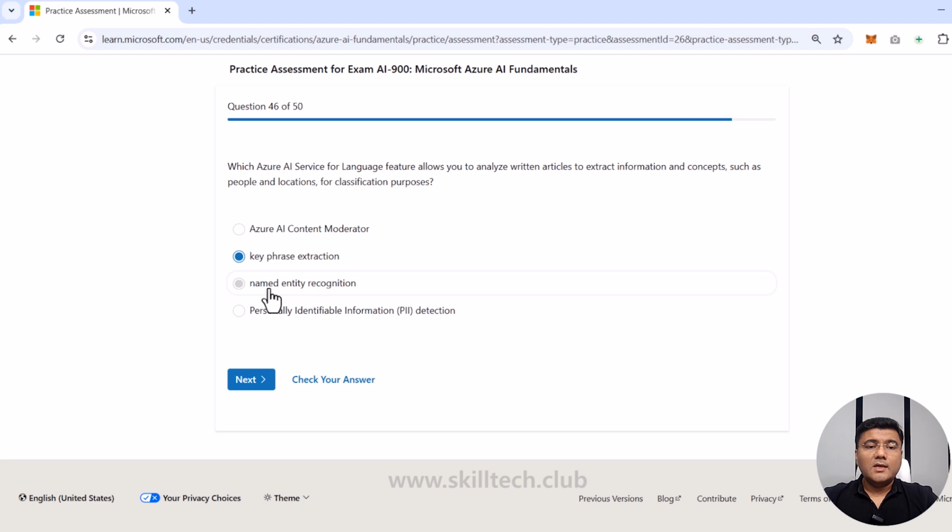So obviously, named entity recognition can be there. Azure AI content moderator, personal identifying information, I think first and the last is obviously a wrong answer. It can be key phrase extraction or named entity recognition, one of them. I think because it is people, I will go with the key phrase extraction only.